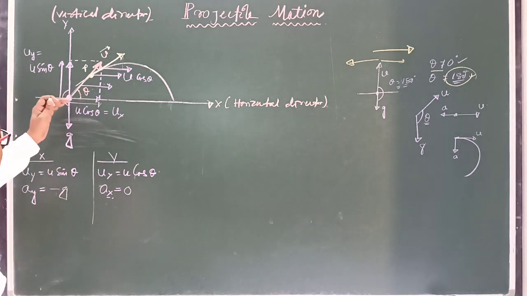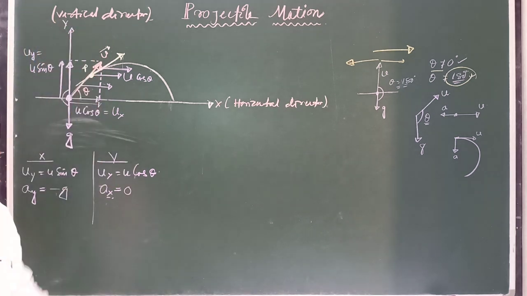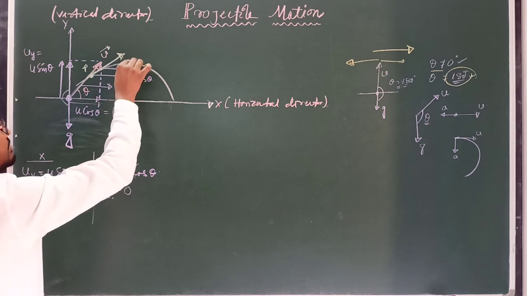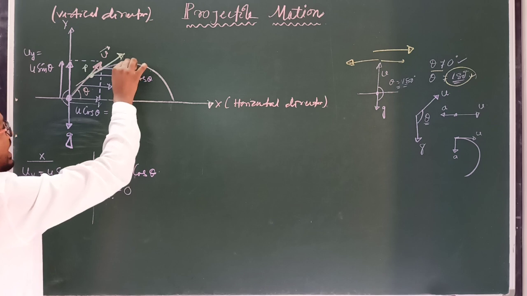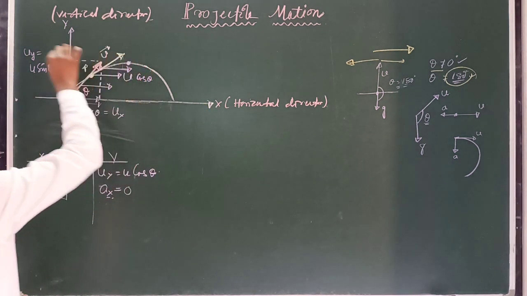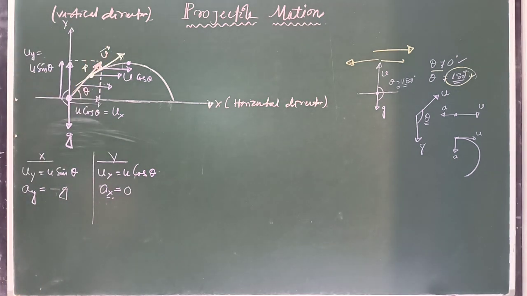Now as the velocity of the particle along the vertical direction decreases gradually, when the projectile reaches its maximum height, meaning the maximum distance from the reference line, then the vertical component of the velocity will be 0.